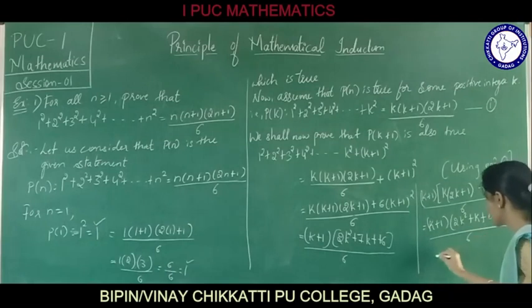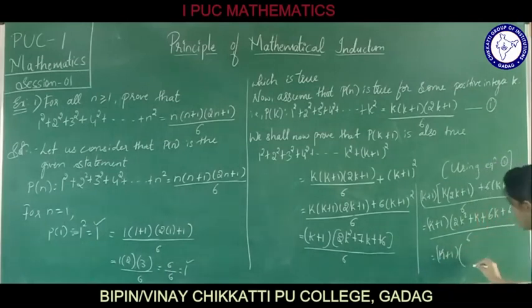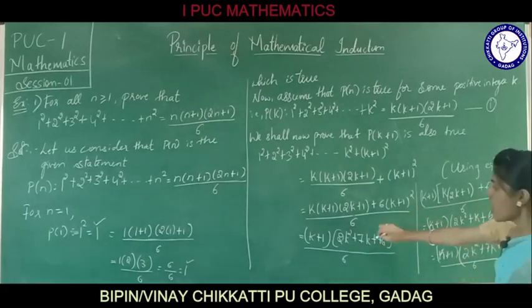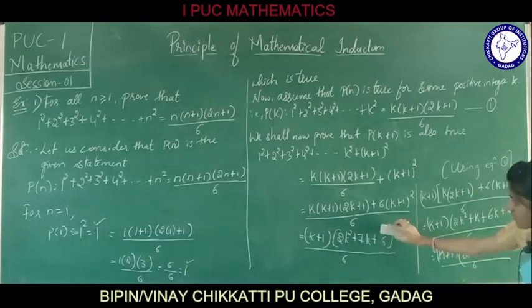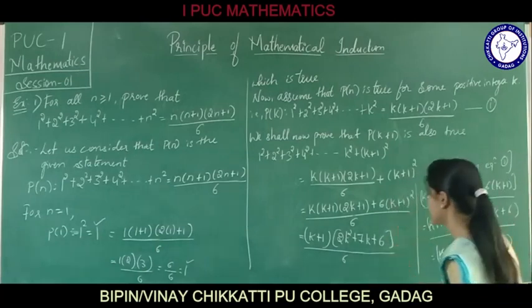This is equal to k plus 1 into 2k square plus 6k plus 1k, that is 7k, plus 6, divided by 6. This is how I got this equation. I hope you all have got to know how I got 2k square plus 7k plus 6.